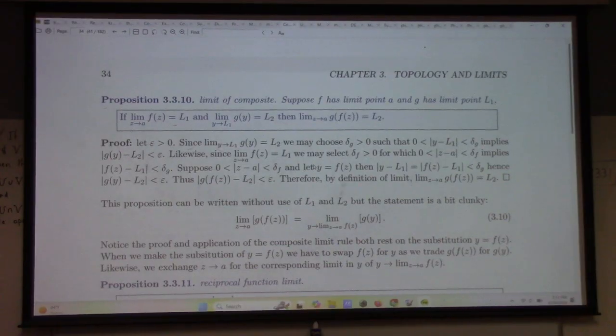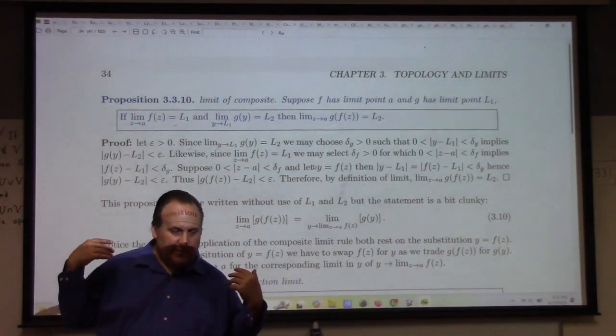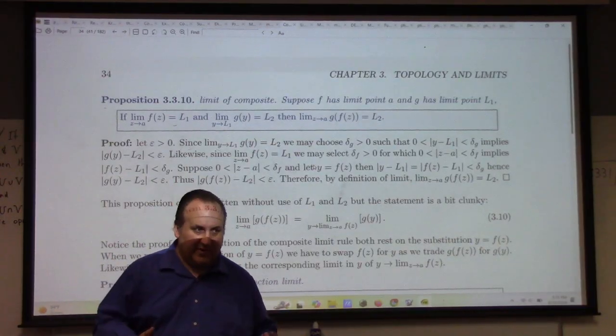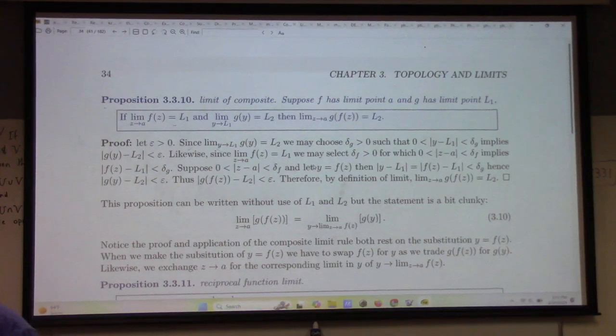I want to make sure that we have lots of time to understand chapter 4, because that's really where the difference between real analysis and complex analysis starts to appear. Basically, all I'm saying in this chapter is that limits over the complex number system are just limits over the plane that you already know from Calculus 3. It's just a new notation, really. So, I shut up.